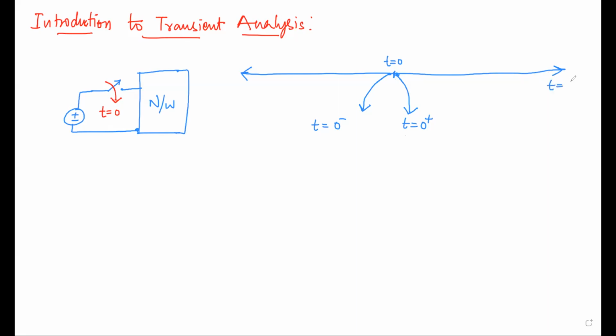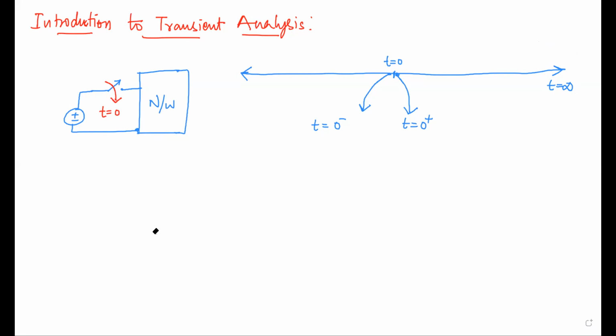We will better assume t as infinite, or you can also assume 5 time constants. After 5 time constants, there will be little change in any circuit, so it can also be treated as a final state, though t is equal to infinite is better. Okay, so it won't create much confusion in our calculation.